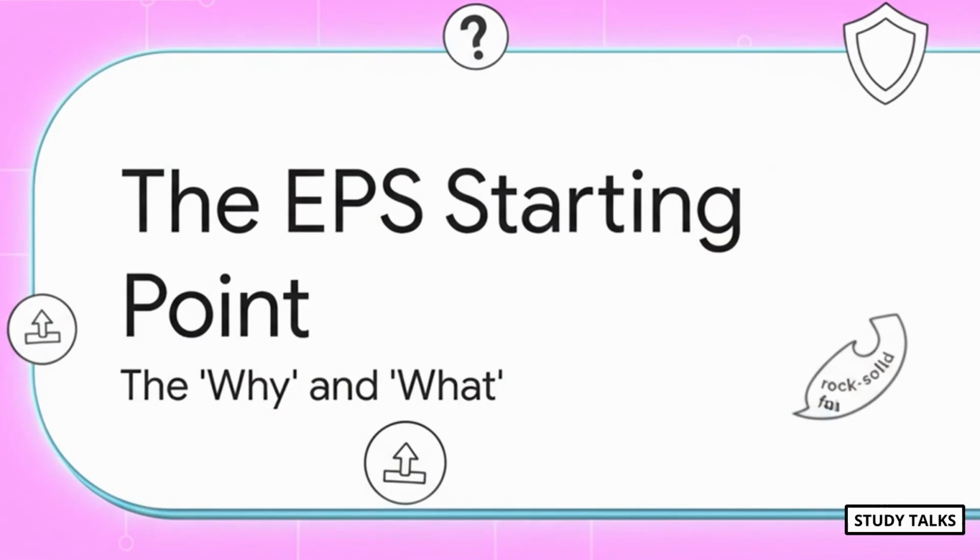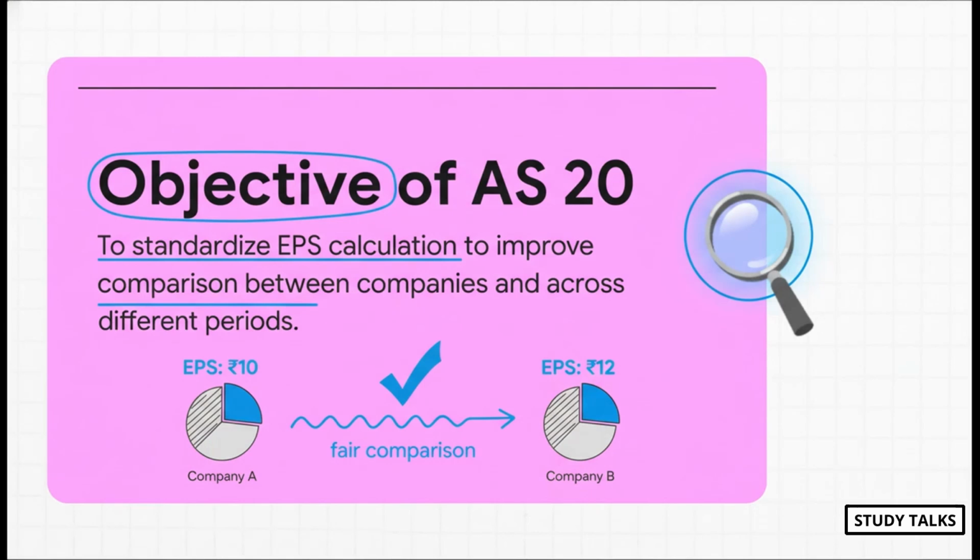Okay, let's get started. We're beginning right at square one to build a really strong foundation. So first question, why do we even have this standard? What's the point? Well, the whole purpose of AS20 really boils down to just one word: standardization. You can think of it like this. It's like a universal recipe. Without it, every company would calculate their EPS a little differently, which would make it totally impossible to compare them. This standard makes sure everyone is on the same page, so you can make a fair apples-to-apples comparison, whether you're looking at two different companies or just one company over several years.